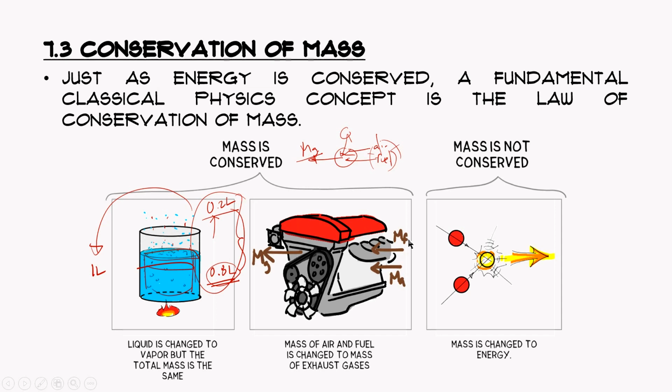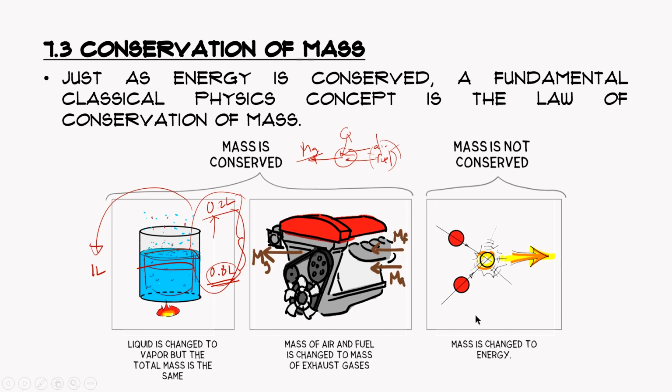Even if that's the case, it is still in the domain of conservation of mass. If we track everything here, we are still able to use this conservation of mass concept.